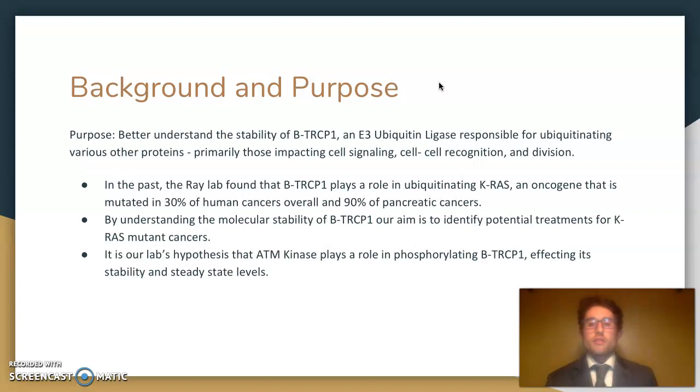Based on some of our past experiments and hypotheses about beta-TRCP1 structure and the way it interacts with other proteins, we believe that ATM kinase is a potential protein that may play a role in phosphorylating and stabilizing beta-TRCP1. So for this project, we want to look at that specific relationship and see if by inhibiting ATM kinase, we would be able to affect the level of beta-TRCP1 and thus identify some form of relationship there.